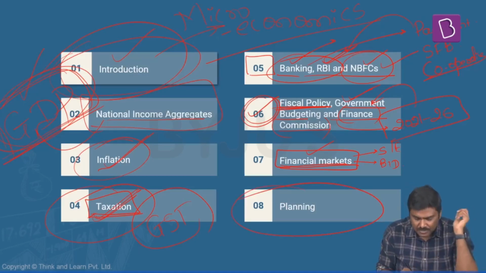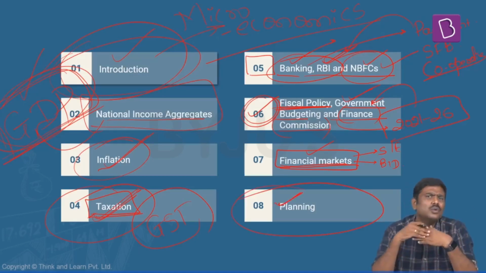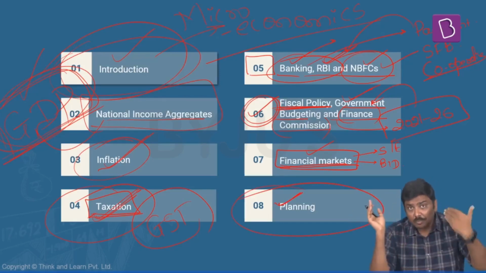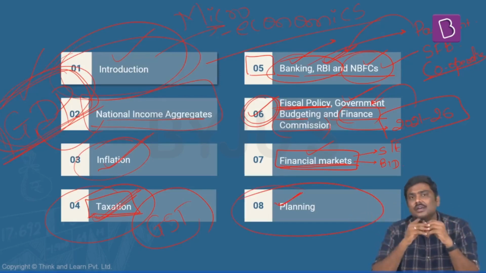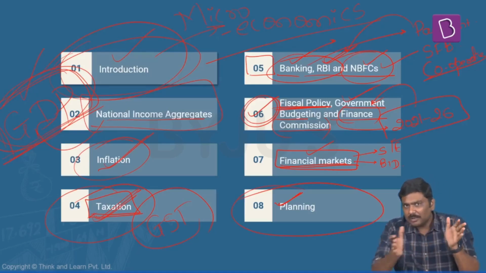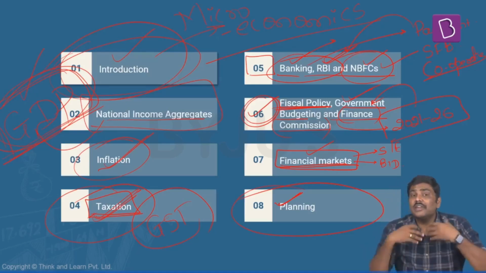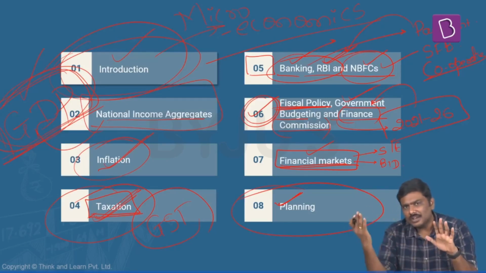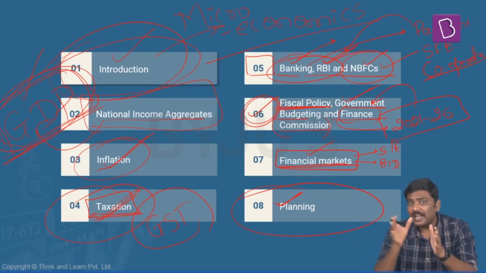After this, we'll take up the concept of planning. What is the concept of a plan? What do you mean by 5-year plans? Why did India adopt this particular 5-year plan? What has happened in all these particular 5-year plans over a period of time? What is the evaluation of these particular plans? We'll discuss. And after this, we shift to the concept of Niti Aayog now.